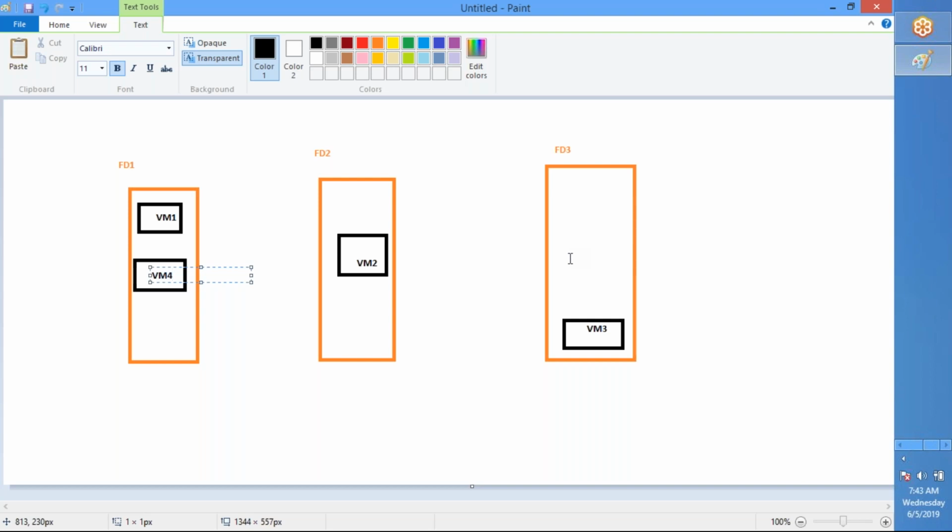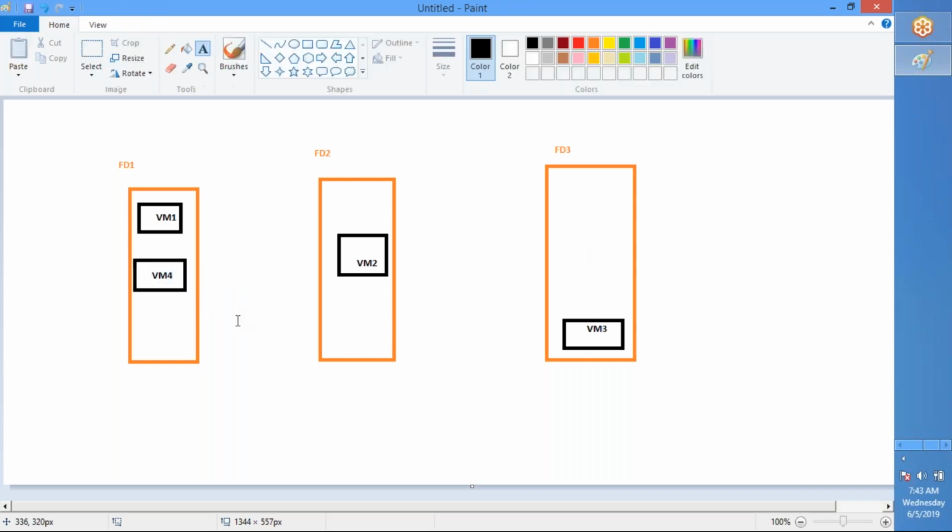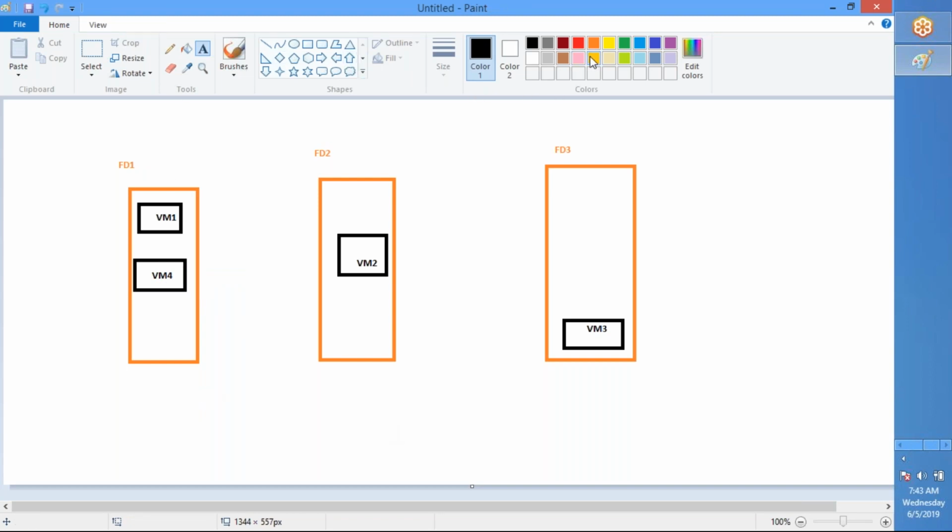Okay, now this is the fault domain. The second one that we discussed is the update domain. Update domain is also a logical feature. Now these VMs which are part of multiple fault domains will also be part of your update domain. Let us say that this is update domain 1, and this is also part of update domain 1. And the other two, whatever you see here, are part of update domain 2.